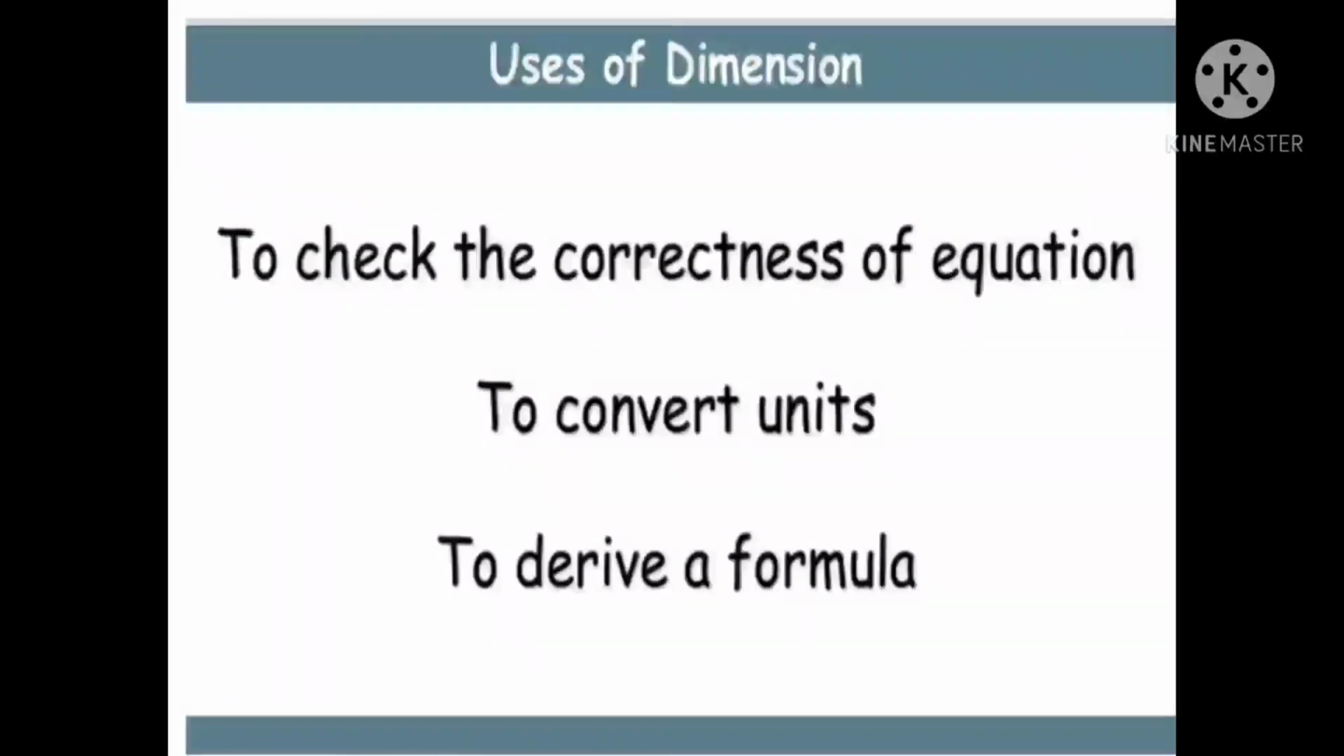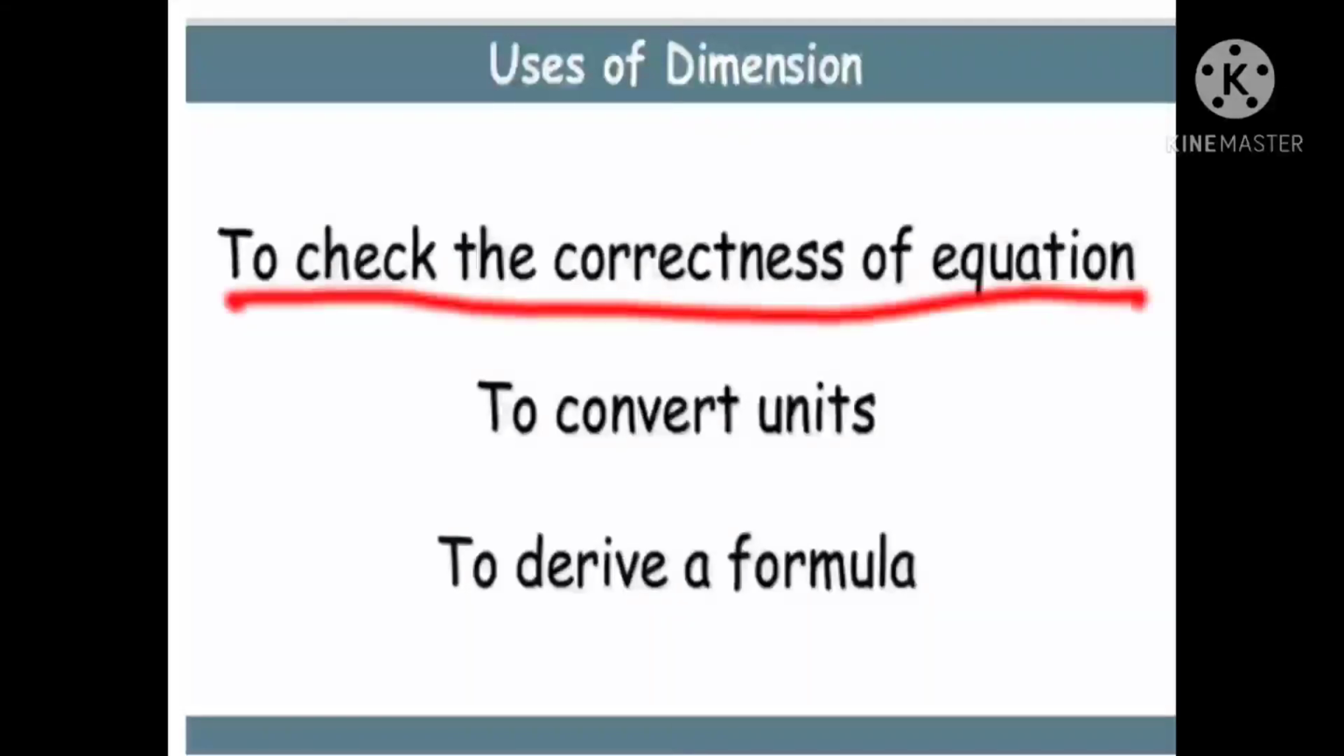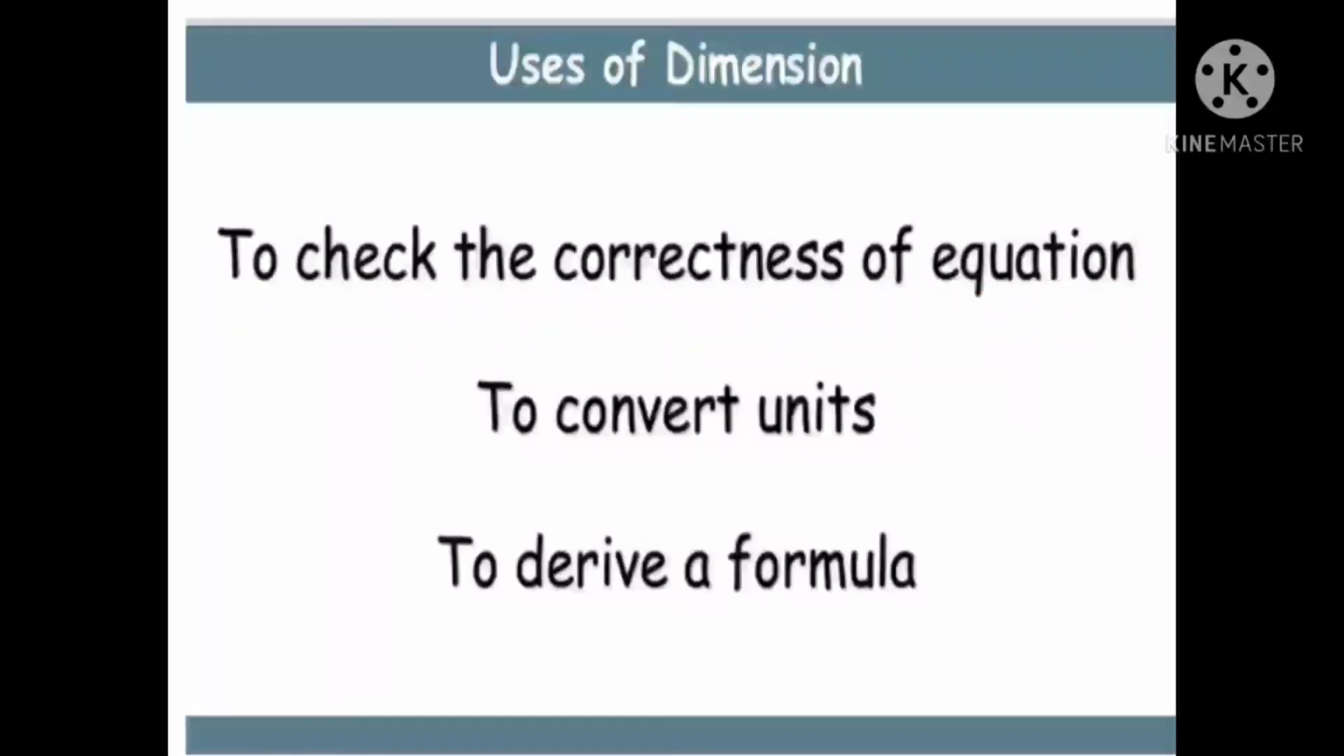What are the uses of dimensions? Dimensional formula or dimensional analysis is used to check the correctness of an equation. Dimensional analysis is used to convert one system of units into another system of units, to convert units. And dimensional analysis is used to derive a relation between different physical quantities. That means to derive a formula we are using the dimension method.